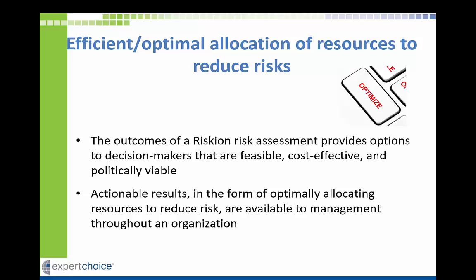The outcome of the Riskion risk assessment provides options to decision makers that are feasible, cost-effective, politically viable, and achievable from a technical and execution perspective. Actionable results in the form of optimally allocating resources to reduce risk are available to management throughout the organization.